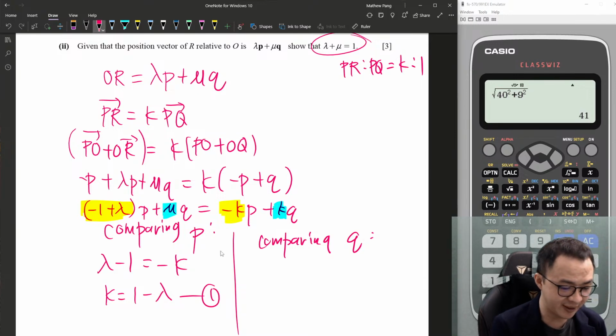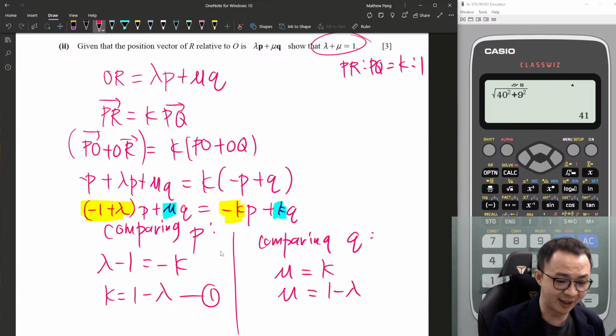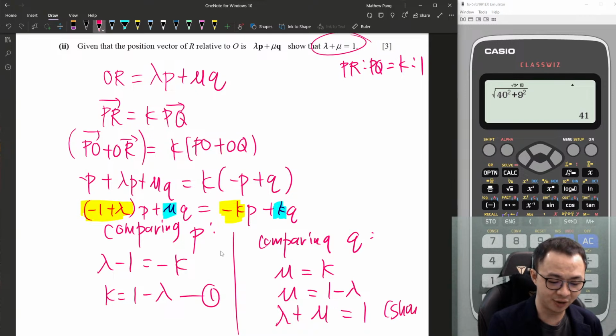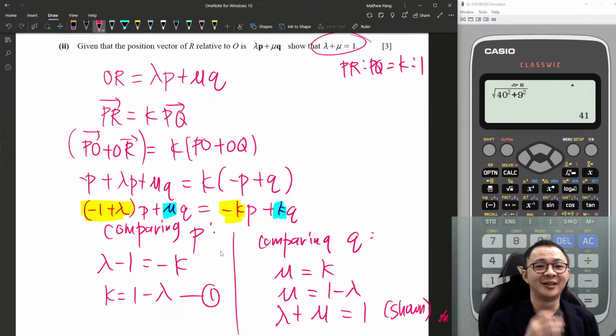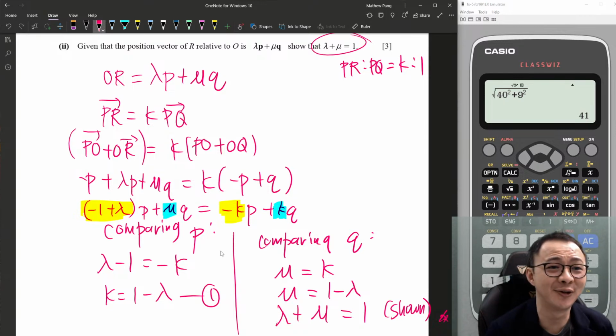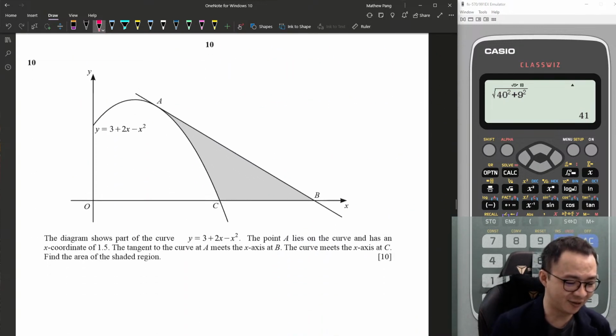So I know basically mu equals K. I just plug in my K, which is 1 minus lambda. Then I move the lambda to the other side. I get lambda plus mu equals 1. Then just say shown. Okay, so I hope you get the idea. This kind of question is not too hard.